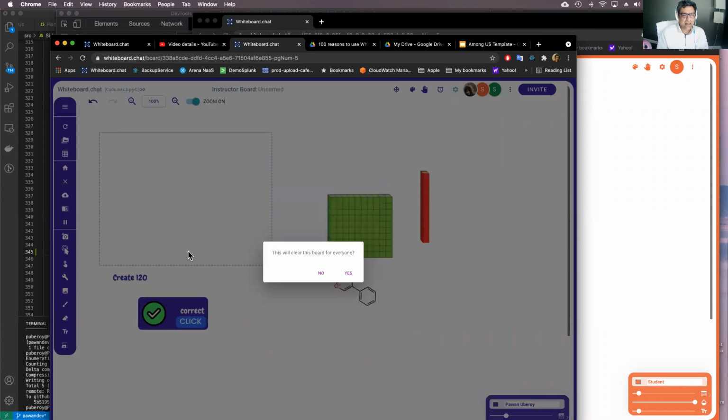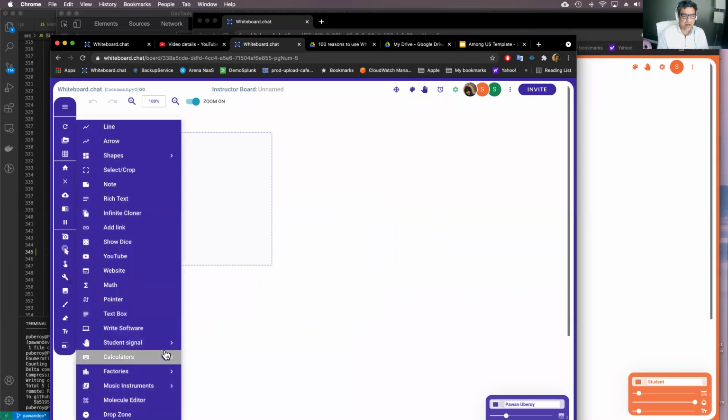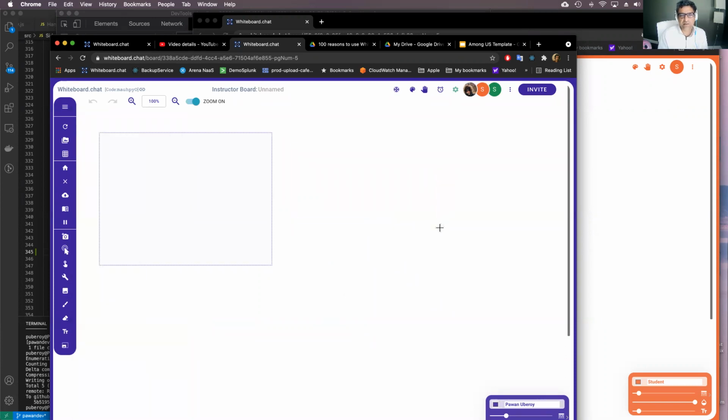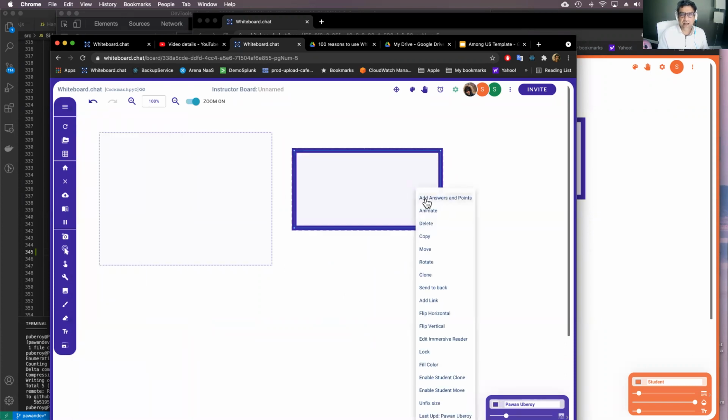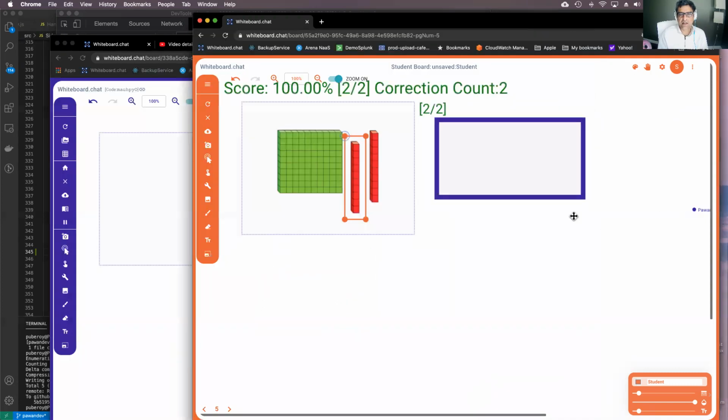And you can do auto correction for text also. This is just the auto correction for drag and drop objects. You can do auto correction for text boxes too. And then it's the same method. You just put a text box here. You right click and say add answers and points. Right? So it's worth 1 point. The right answer, let's say, is ABC. Right? And then the kids get to put the right answer.